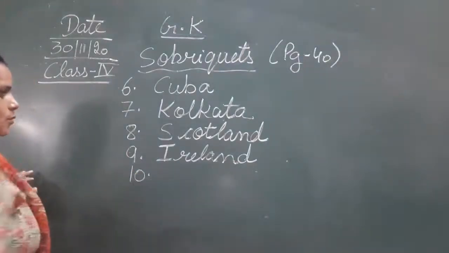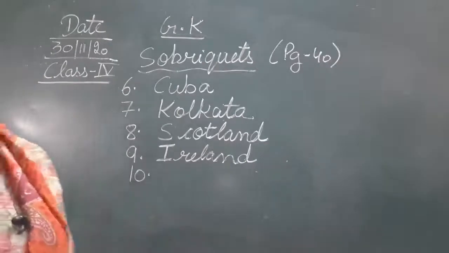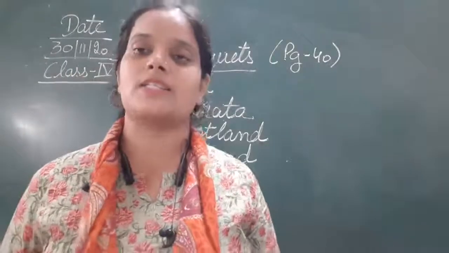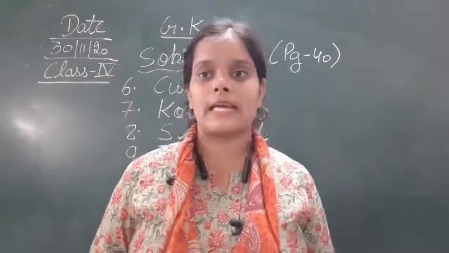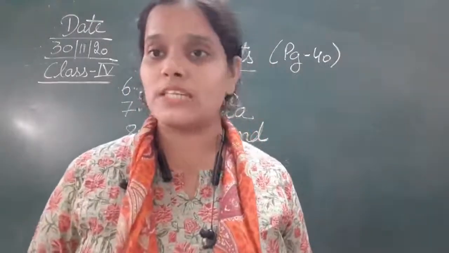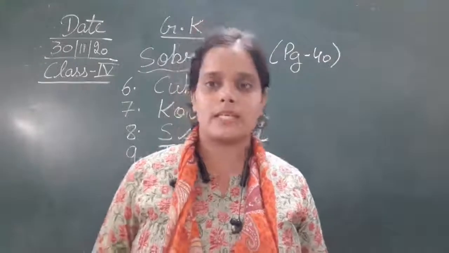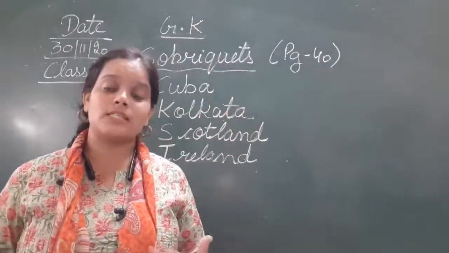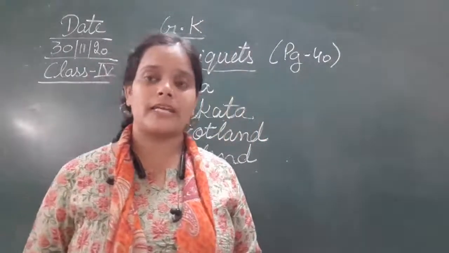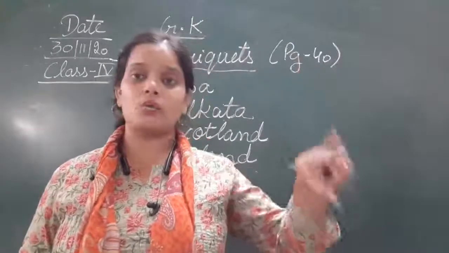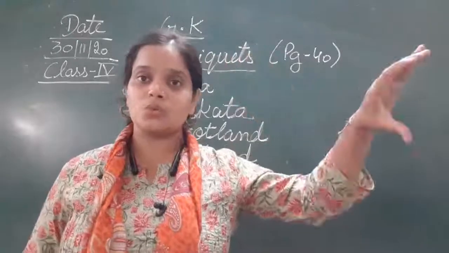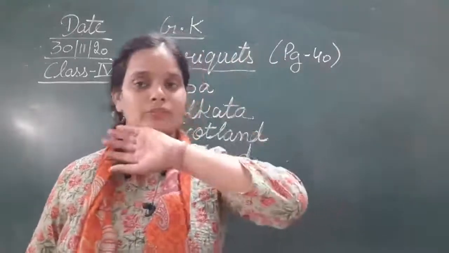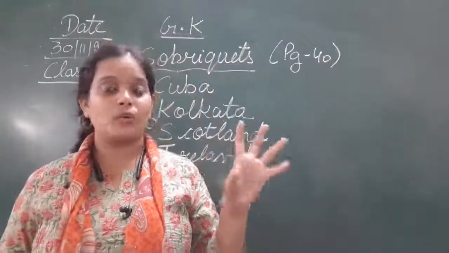Moving to the 10th one. The 10th is the city of 7 hills. The city of 7 hills is Rome. Rome is also called the city of 7 hills. Why is it known as the city of 7 hills? The reason behind it is that there you can find 7 hills, and all 7 of those hills look alike.